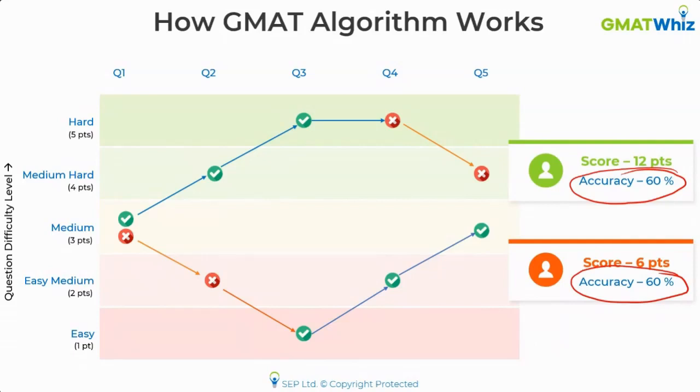And the core reason behind that is a lot of people focus on accuracy and do not really understand that GMAT is not just about accuracy. It's about a lot more other things. Okay, so that's something which you need to understand. And this is a very simple example that I took. GMAT is not this adaptive that it changes the difficulty level after every question.